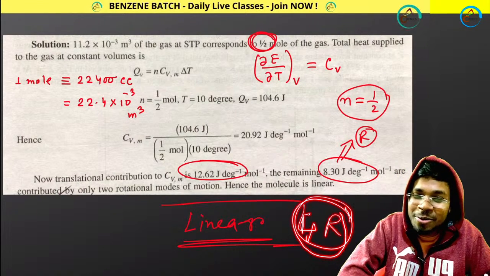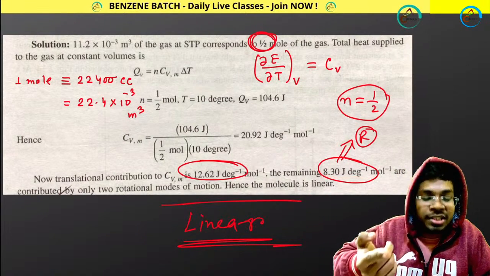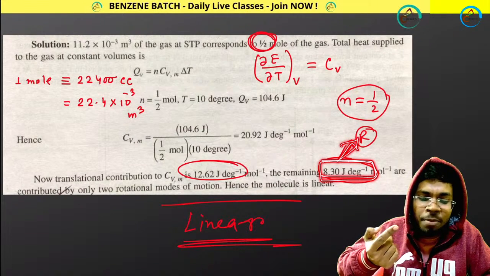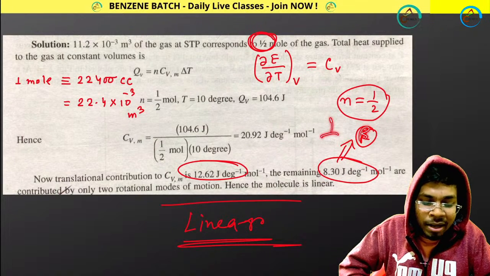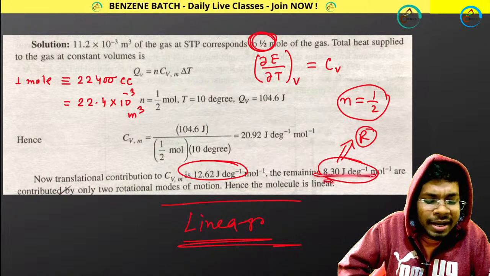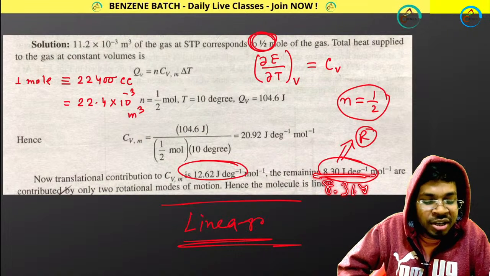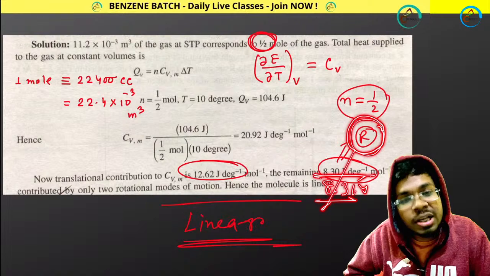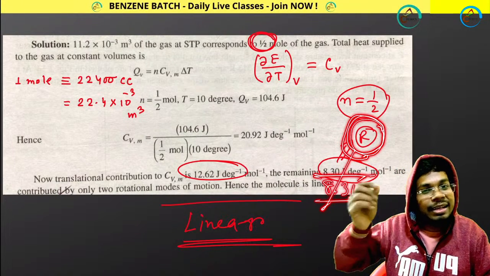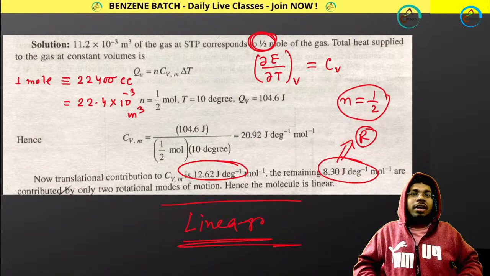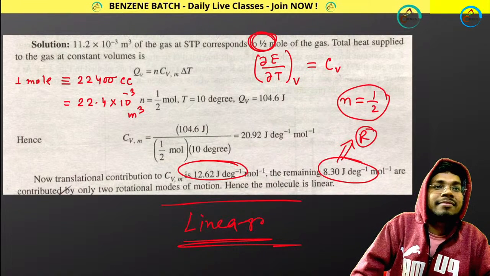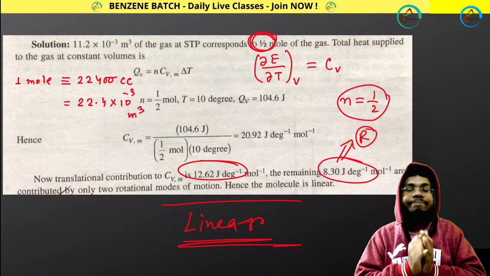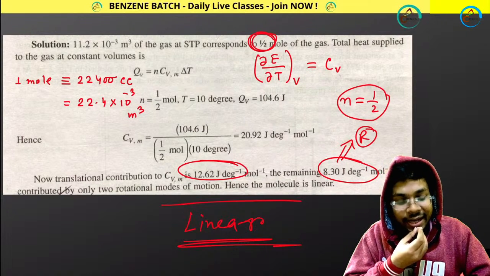So what you need to do is just back calculation. You are getting this rotational motion that belongs to a particular value of R. It can be R, it can be 1 by R, it can be 2 by R. So I just divide it with 8.314. It is 8.3, it is 8.3, that means 1, it is your R. So for which molecule does rotational motion become R? Linear or non-linear? Linear. That's why the molecule is linear. Got it? Shibras, got it? Yes or no?